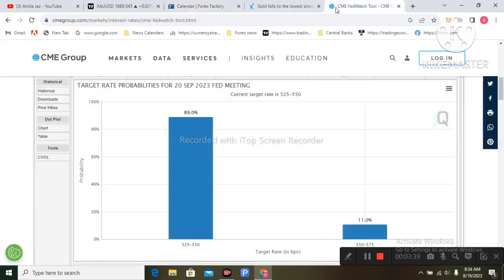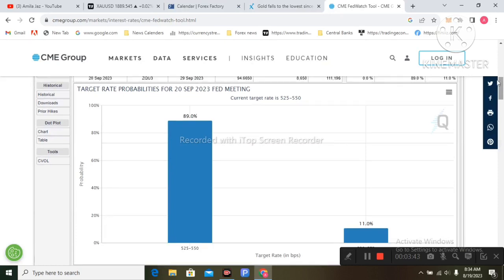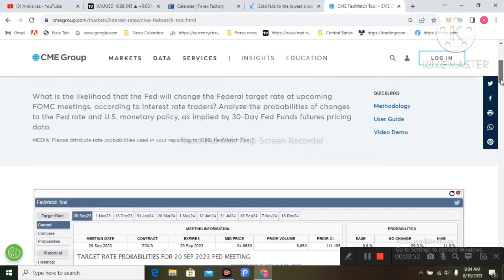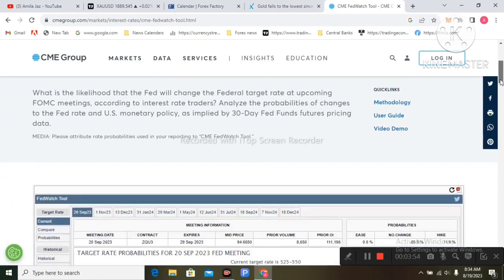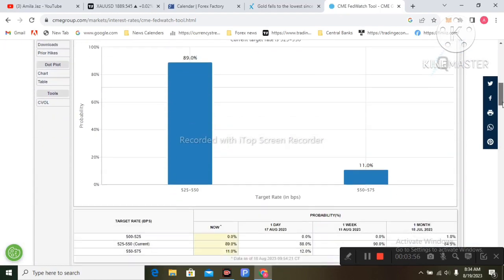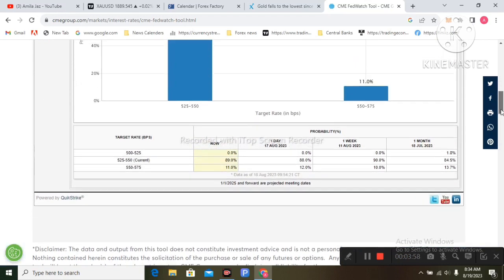So I would like to move to the FedWatch Tool website. There is an 89% probability that the interest rate pauses at the September FOMC meeting. This website is also important if we are trading the US dollar.